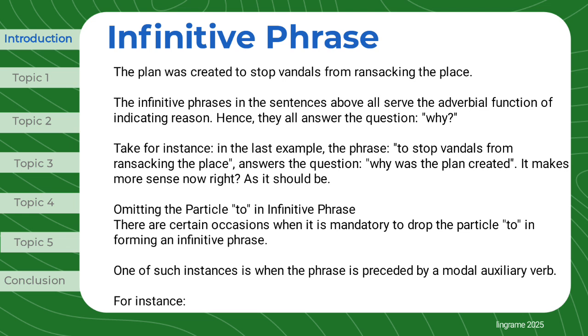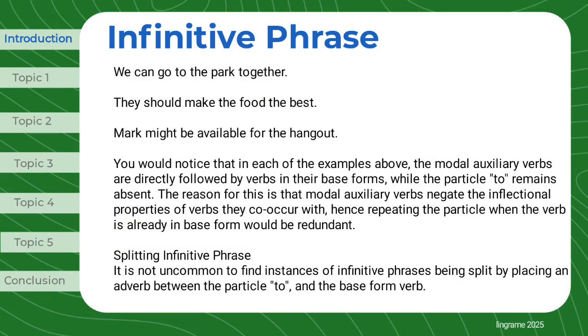As it should be. Omitting the particle to in an infinitive phrase. There are certain occasions when it is mandatory to drop the particle to in forming an infinitive phrase. One such instance is when the phrase is preceded by a modal auxiliary verb. For instance, we can go to the park together. They should make the food the best. Mark might be available for the hangout.